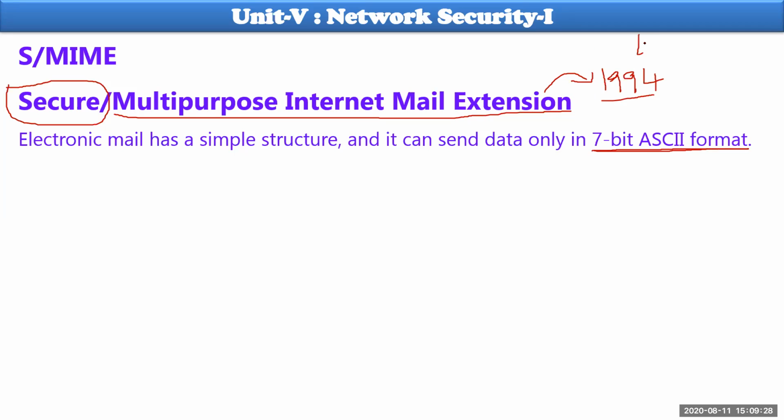So extended EBCDIC, Extended Binary Coded Decimal Interchange Code. EBCDIC is an 8-bit format, and ASCII format is only 7-bit. So the ASCII character set has 255 characters. So you could transmit the data through electronic mail only with the 7-bit ASCII code format, before the introduction of